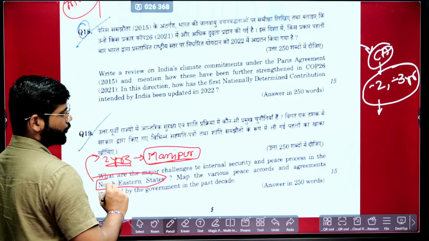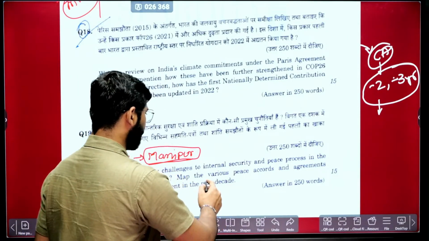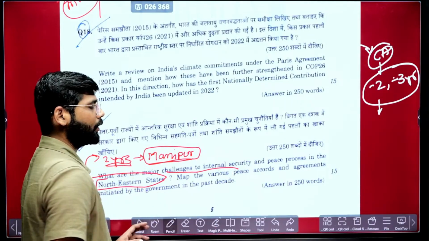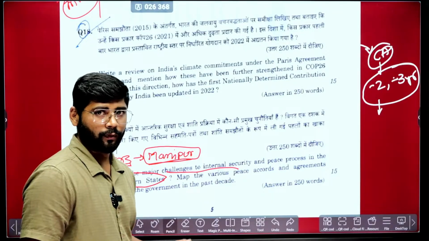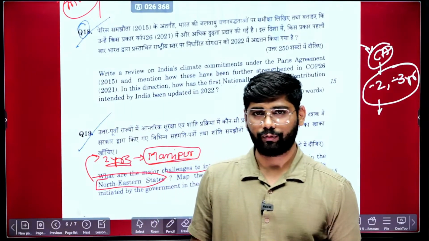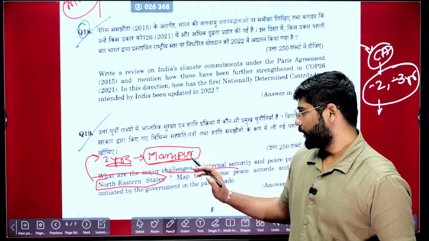Okay, the Manipur issue is going on. So when it comes, we see the Manipur issue. Now the question came on internal challenges to internal security. They're not asked specific to Manipur. Okay, so they might have some other issue, because it is spread all over northeastern India. So they would have asked a generic question.